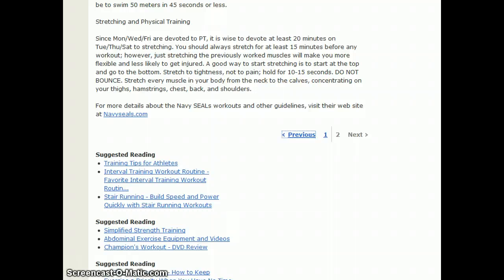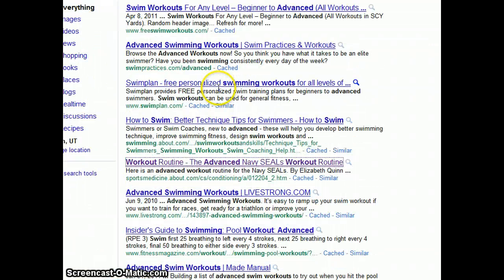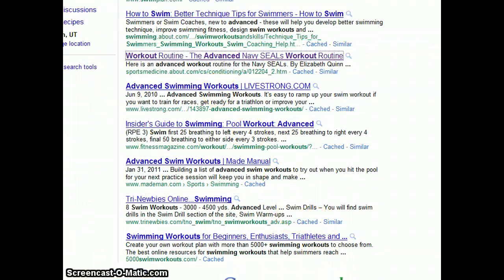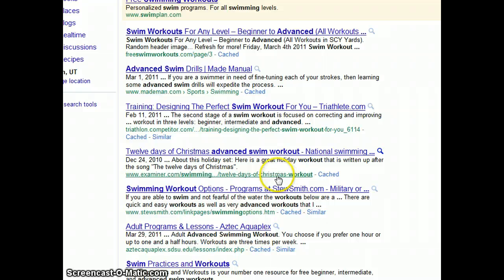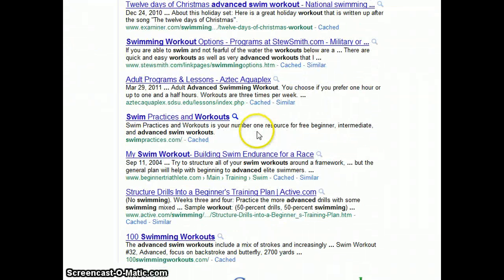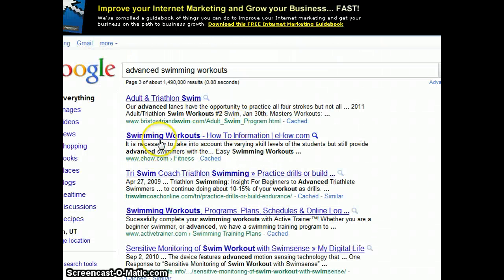So what we can do is, if we don't want that particular article, we can continue to browse through online trying to locate something from a website that we have as a trusted website. Let's continue to look. Here we go. Here is one from eHow. So let's look at what eHow has to say.